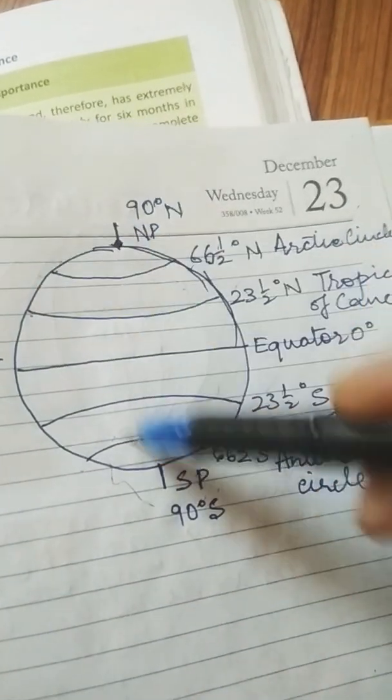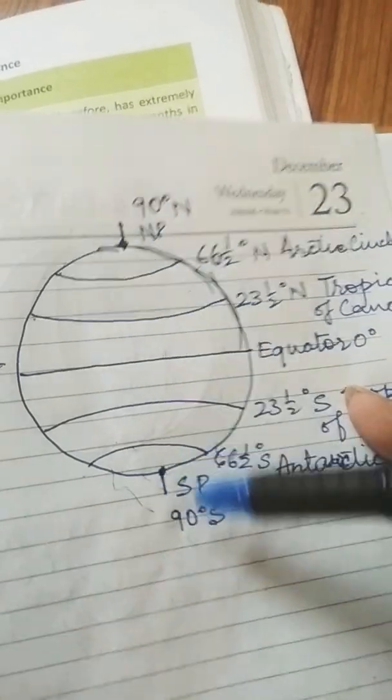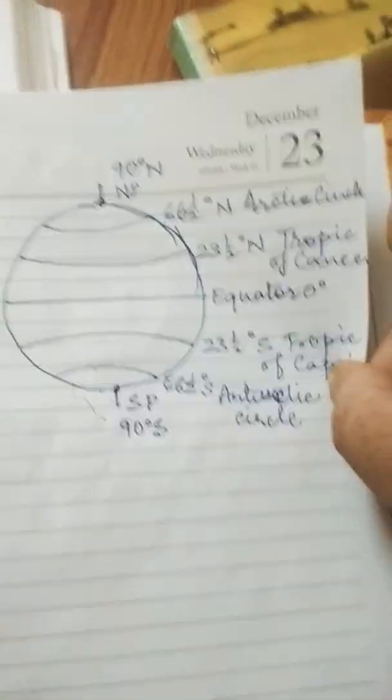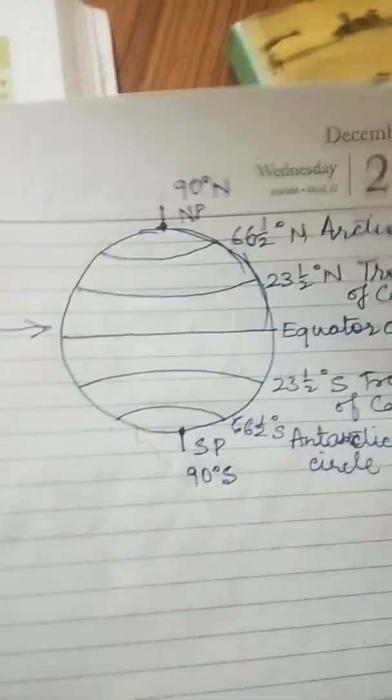This is the North Pole and this is the South Pole, and we consider it as slightly tilted like this. Okay, so this is the location and knowledge of some of the important parallels which are to be learnt.